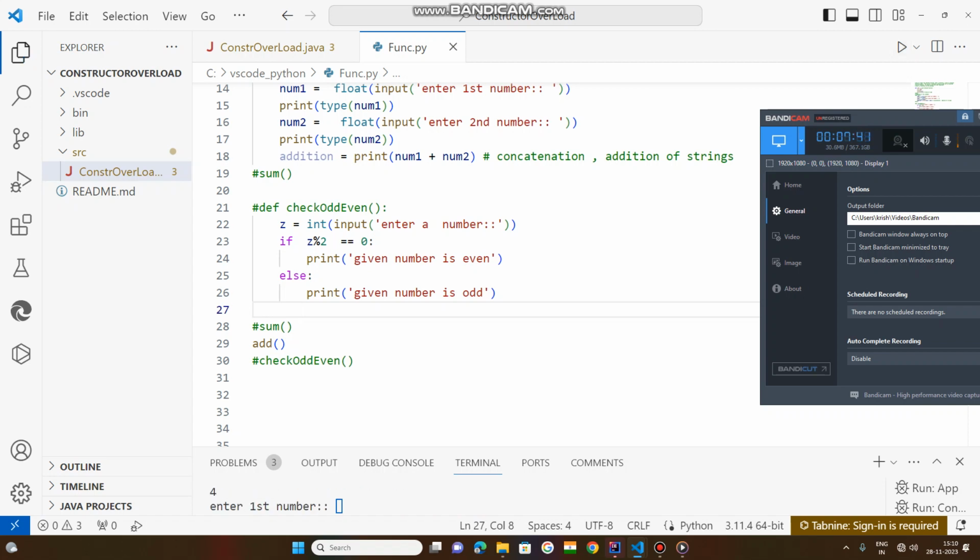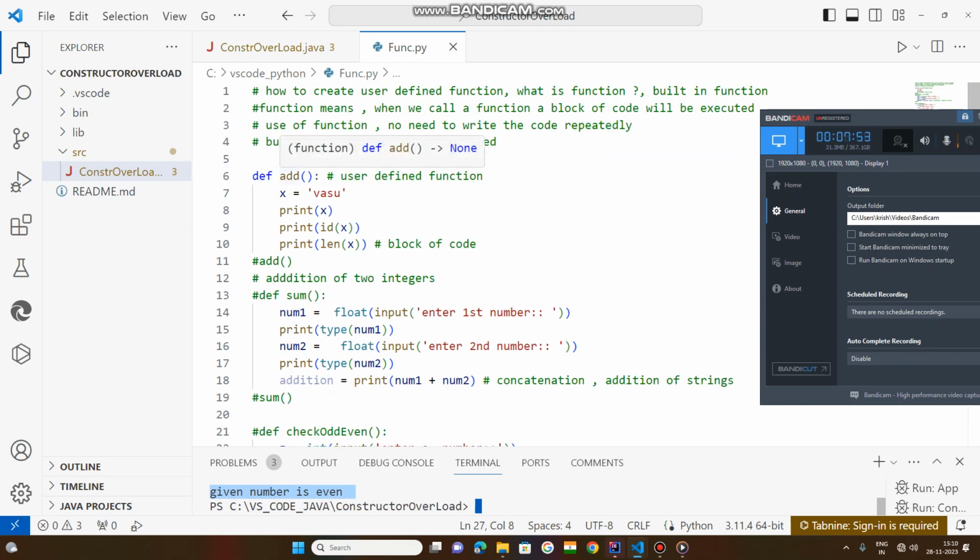If you run this one, enter the first number, put any number, one more number, enter a number, the total code is executed. So now the add function has this much code. This is the use of user defined functions: no need to write the code again and again. Once you write the code, it is kept under a name so that it can be called repeatedly, to write less code. Once the function code is written and the function is called, that code will be executed.